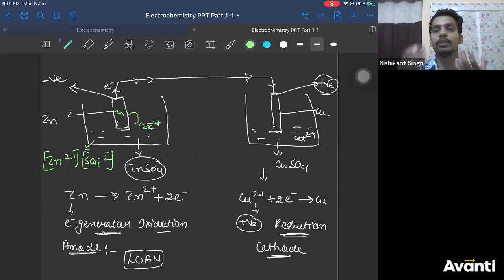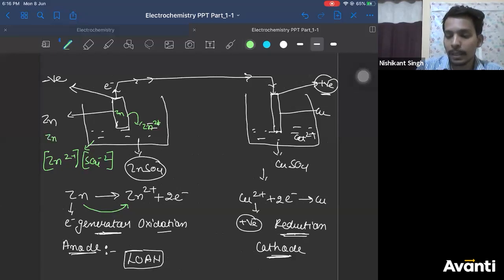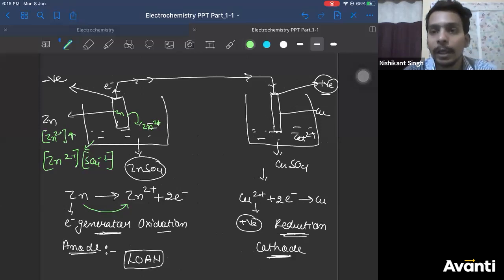So positive charge was equal to negative charge. But when zinc oxidizes to give you Zn2 plus ion, the concentration of Zn2 plus ion will increase.